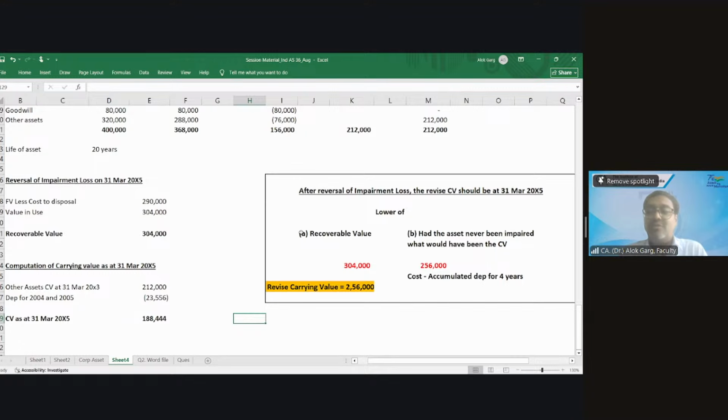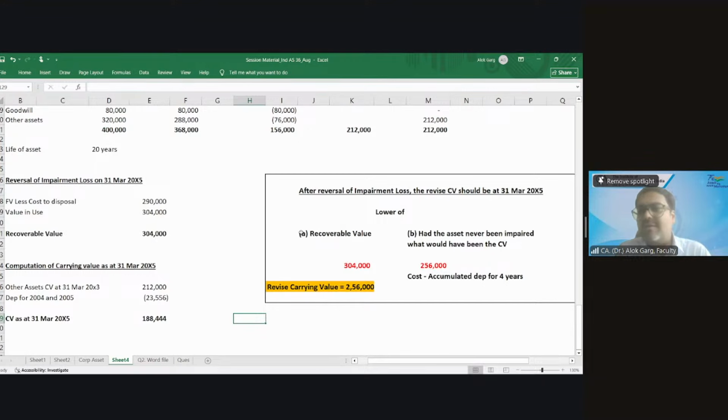राइट? तो on 31st March 2003, your 1 year articleship was completed, and you got an assignment that your chartered accountant, your boss, your principal told you, Sanjay, can you please go and finalize the balance sheet?